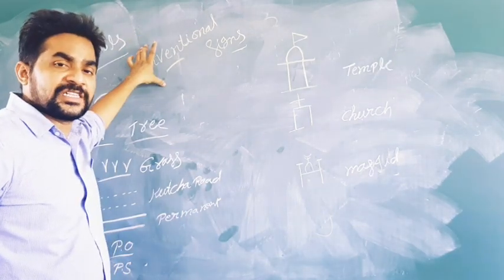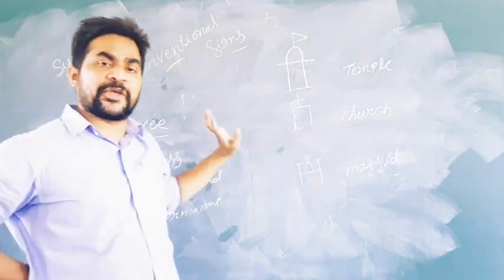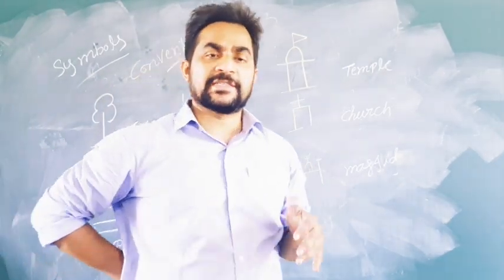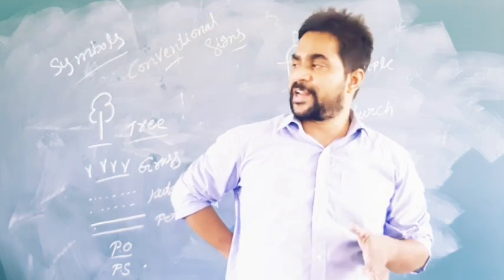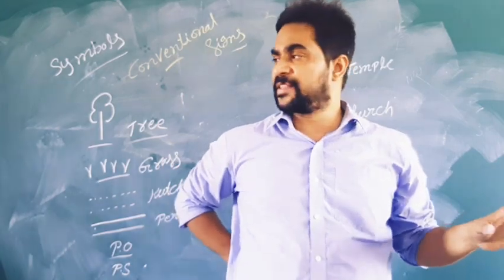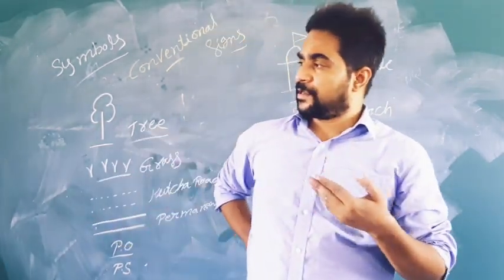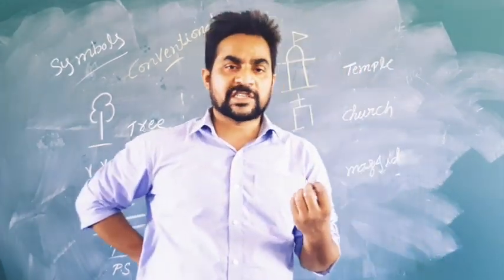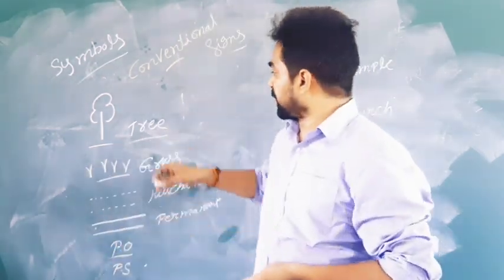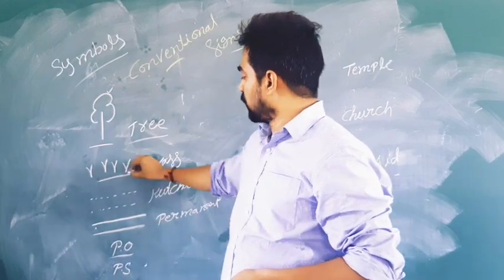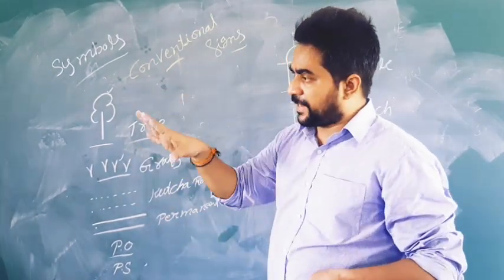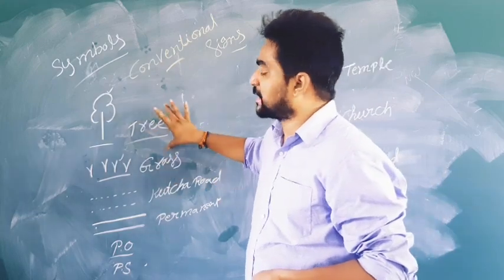The conventional signs or symbols are used in a map when you want to create a duplicate image. For example, you are coming from Madura Nagar to Pragati Nagar Monkey Circle. There are some lands there, and the lands are covered with small plants. So there you can create a picture, called grass, and it means that in that place you are showing the trees.